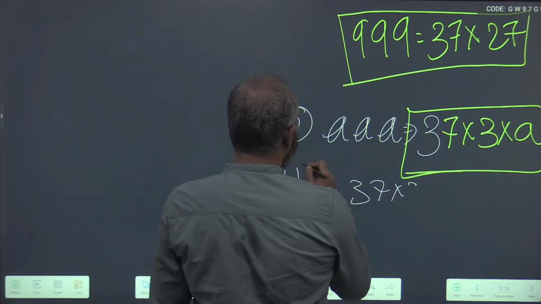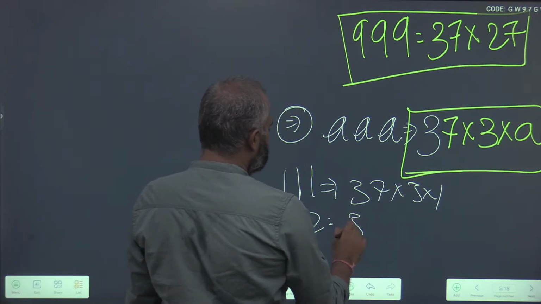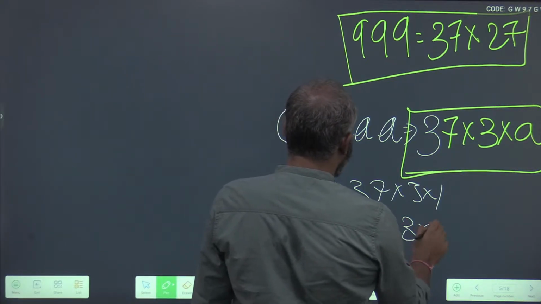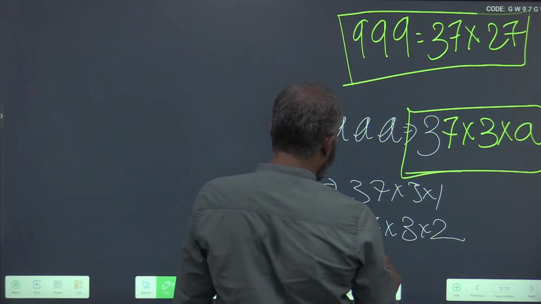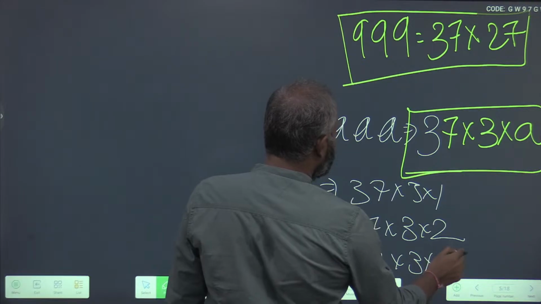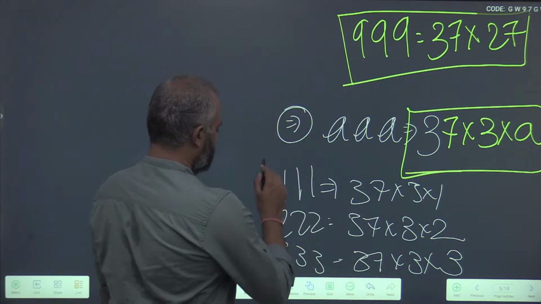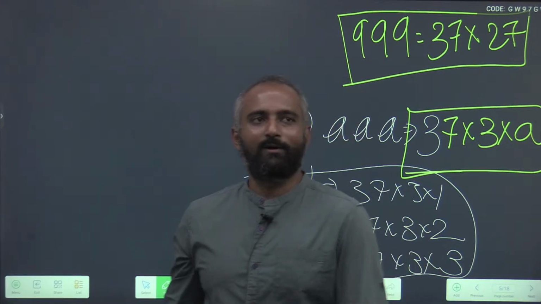37 into A is 1, so 37 into 3 into 1. In the same way, 222, what are its factors? 37 into 3 into 2, okay. 333 is 37 into 3 into 3, okay. So remember this. This year you might get a problem on this.